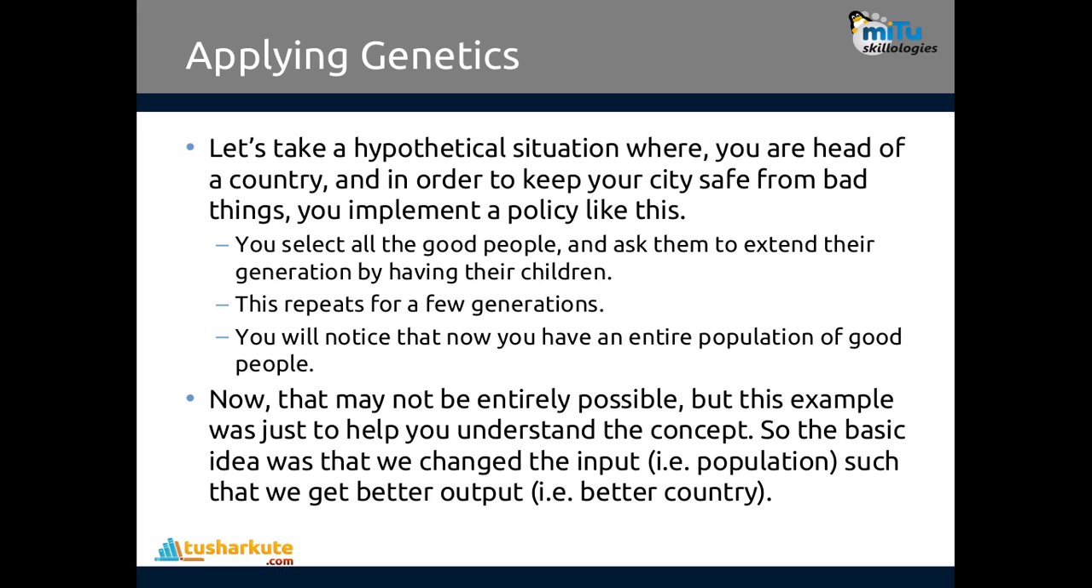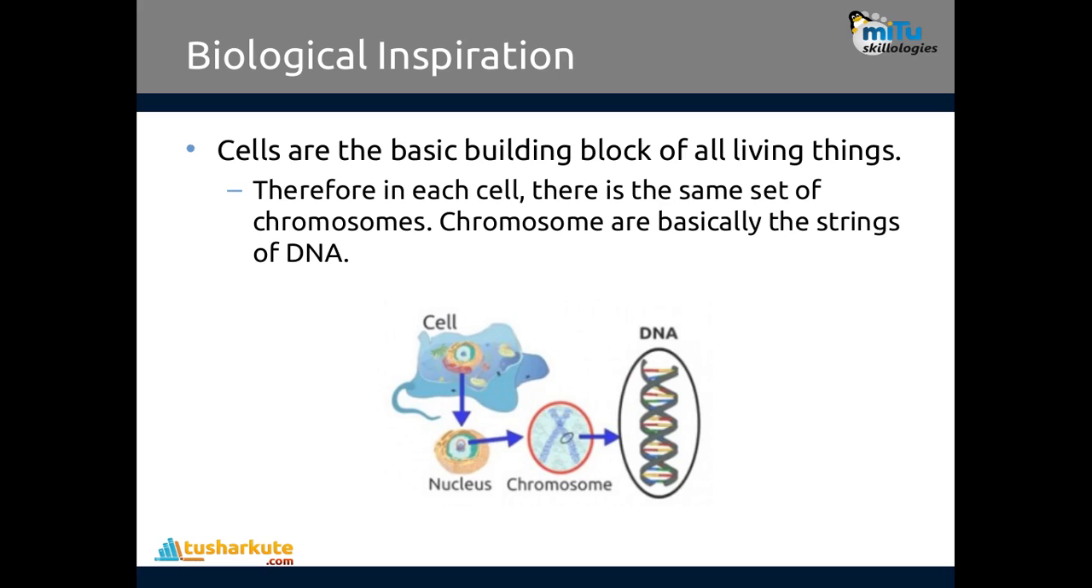So the basic idea was that we change the input, that is the population, such that we get a better output, that is a better country. So we need to find the perfect input, and based on that we'll get the perfect output. Now this genetic algorithm is inspired from biology. It is nature inspired computing. The things which nature has are the inspiration, and based on that this algorithm is created.